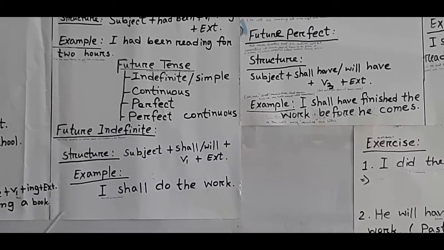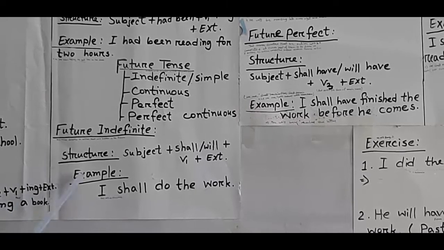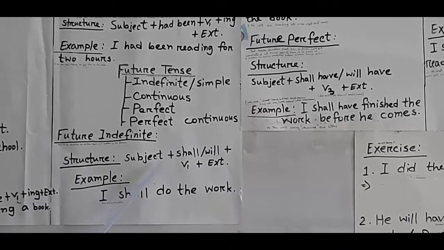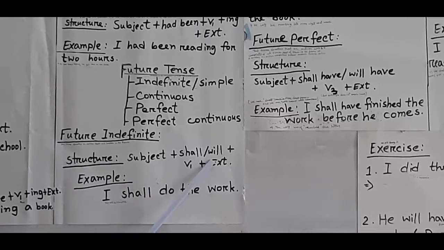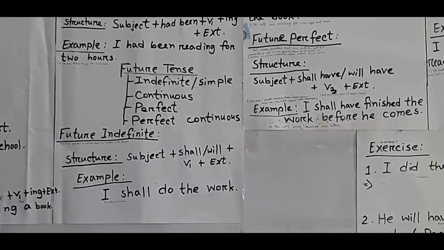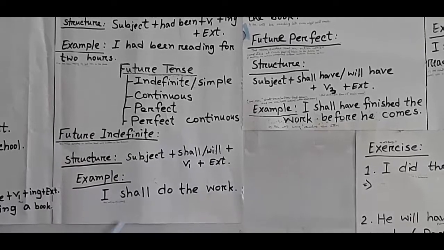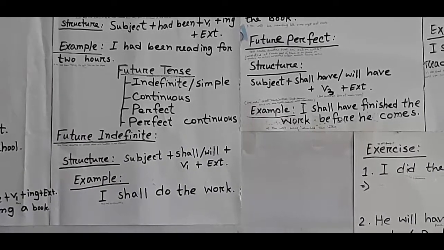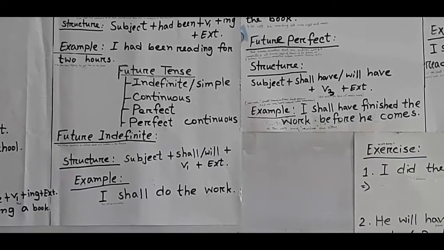About future indefinite tense, its definition is this: this tense denotes an action that will happen in the future. Look at its structure, please. Subject plus shall or will plus present form verb plus extension or object. Its example: I shall do the work, or they will do the work.